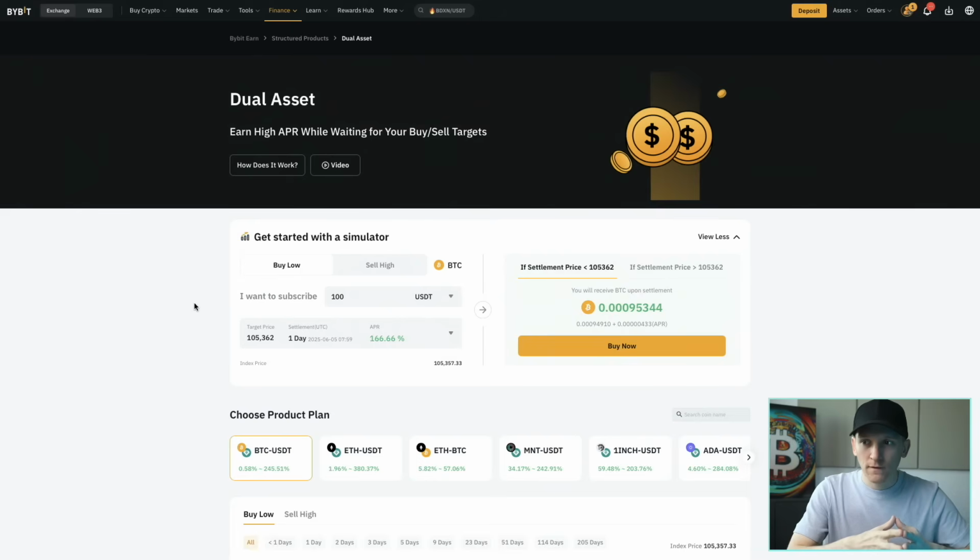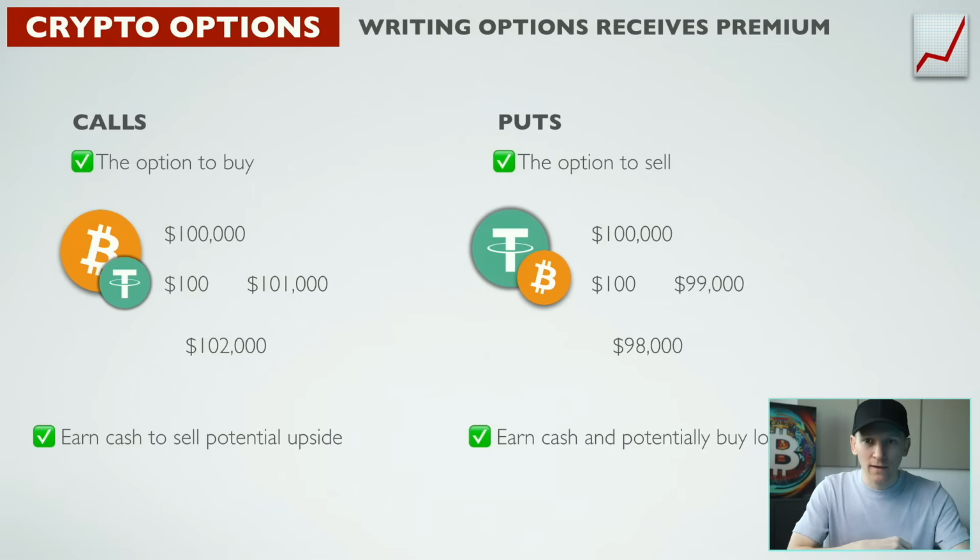The reason you do this is because when you write options, you receive that premium. So if you have assets, you can essentially write these options and try to earn some option premiums around the edges of your money. However, the downside is that if they call the option, that means they won the bet essentially. Because they're calling the option, which means they're making money, which means you potentially are losing out on some money versus not going for that option. So there are some pros and cons here, but it's up to the individual.